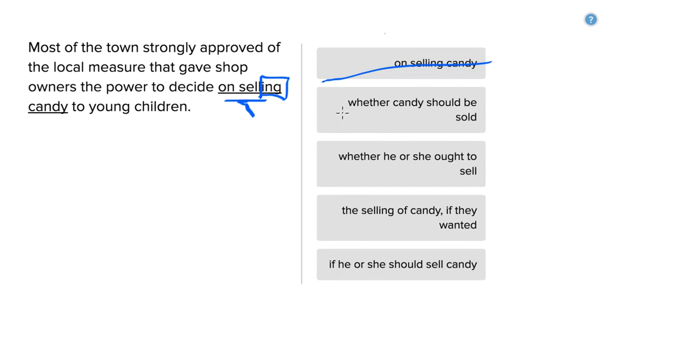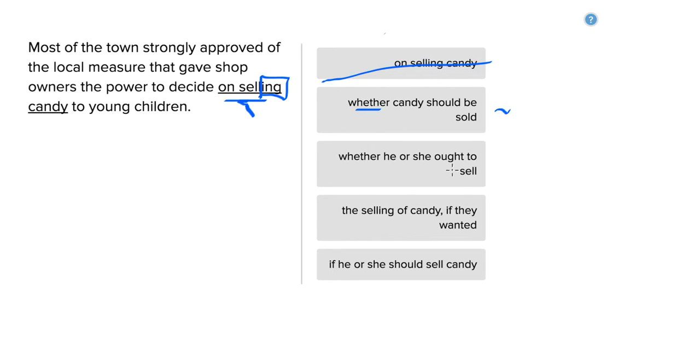The second one here says "whether candy should be sold." Well, this avoids the problem of having the gerund. There's absolutely nothing wrong with "should be sold," but it is in the passive voice. So again, this could be the right answer, but we're not very sure because that's also something that we want to avoid. But at least this time we're not saying that the only option you can make is to sell candy. We have "whether candy should be sold."